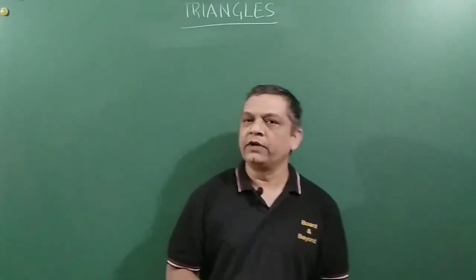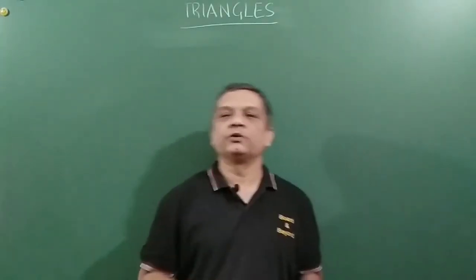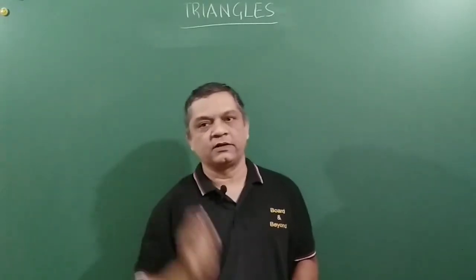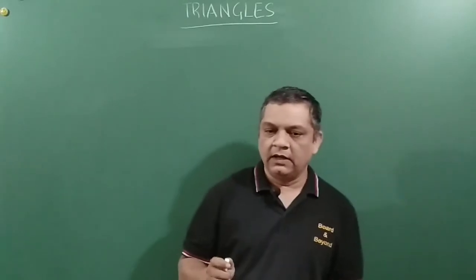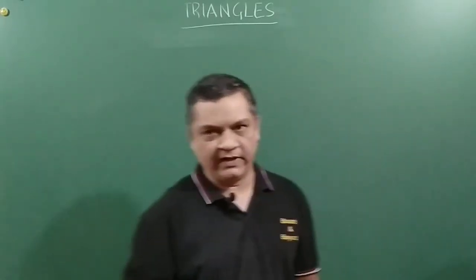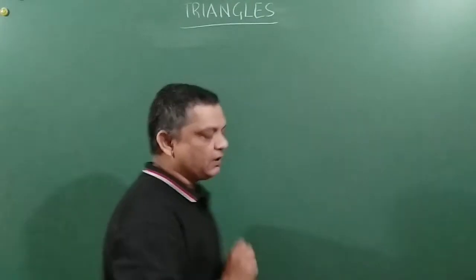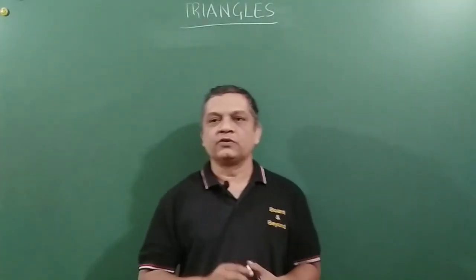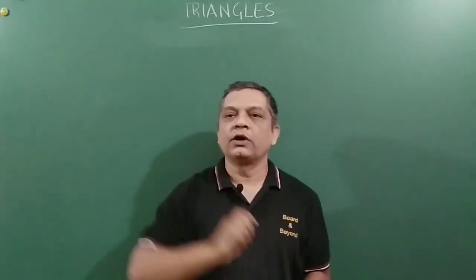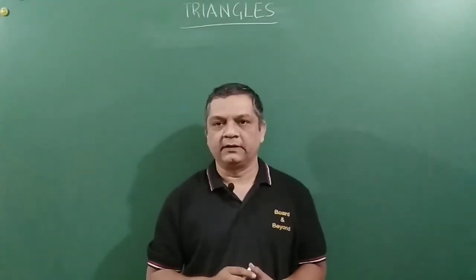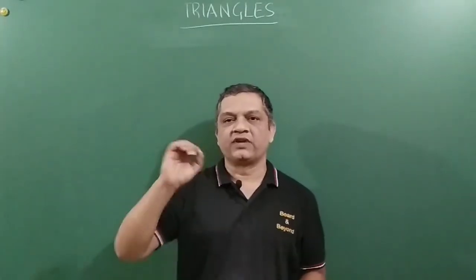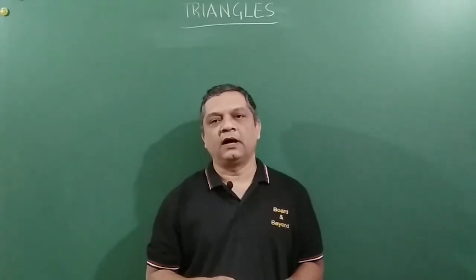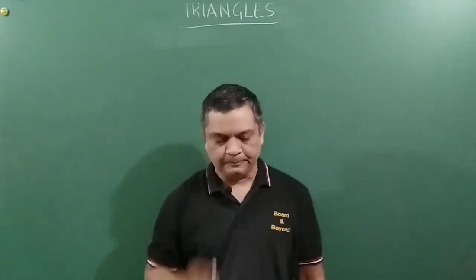This is what we are going to do, and if time permits we will also do the deduction of Pythagoras theorem here and problems related to that. So let's get straight on to the topic, friends. First of all, I think I did not tell you what a triangle is. Everybody must be knowing. So we will start directly from congruency and similarity of triangles. We will restrict our discussion to triangles. We will not go into other polygons.